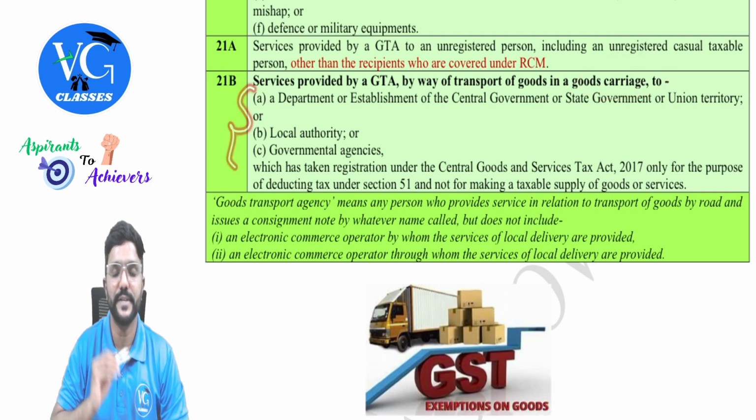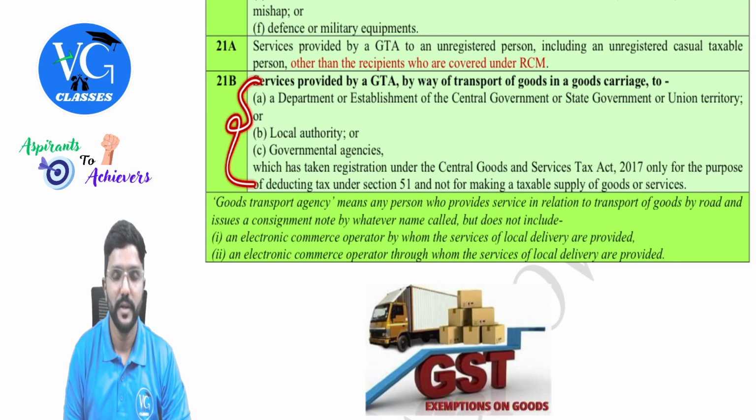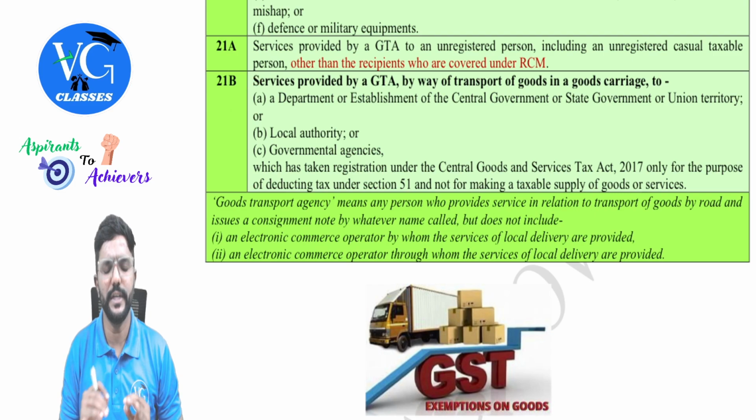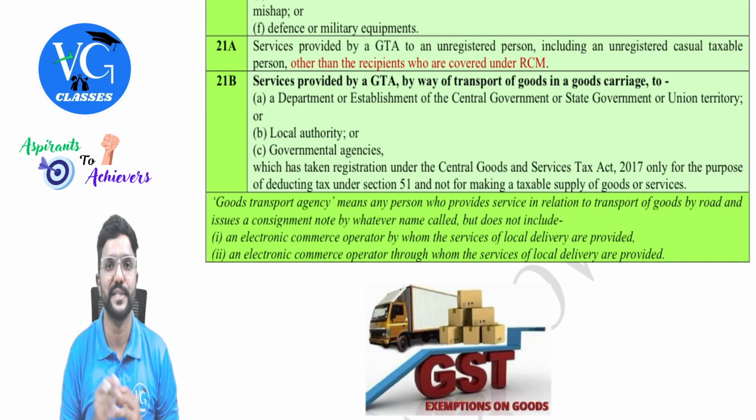The following people are the recipients. Who are those? A department or establishment of central government or a state government or union territory or a local authority or government agencies. Okay. And they are registered under GST only to deduct TDS under section 51. And they are not providing any outward supplies, guys.